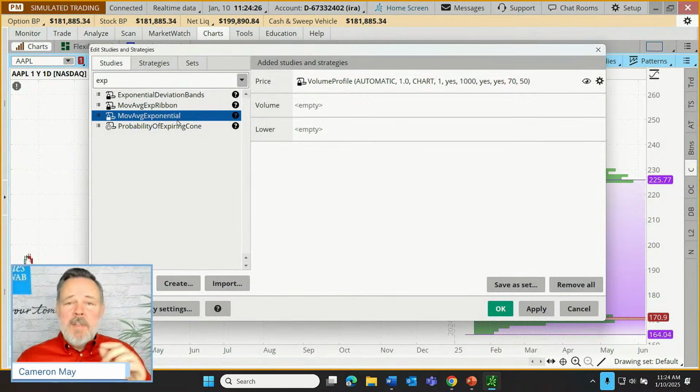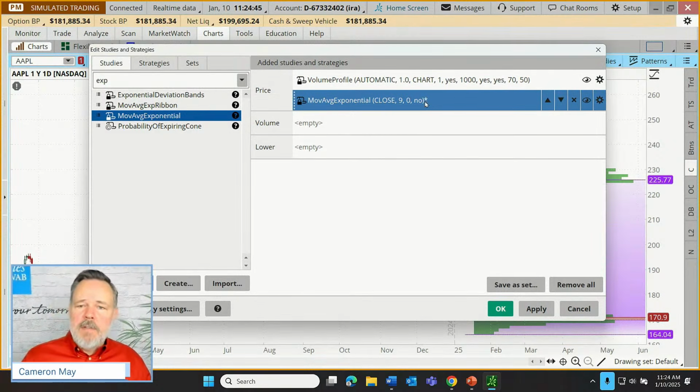Generally, there doesn't seem to be a strong difference between a simple or an exponential. So preferences can definitely vary here. In short time frames, there tends to be more of a pronounced difference between exponential and simple moving averages, but we'll just use an exponential for this discussion, just as another trend indication.